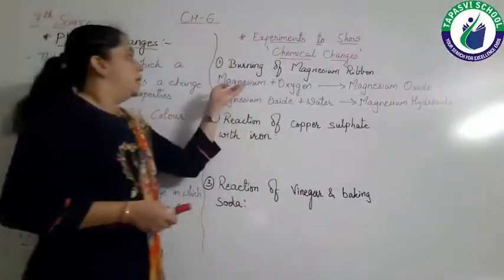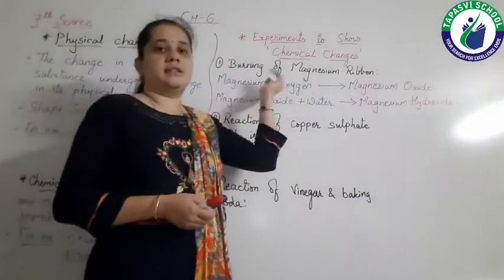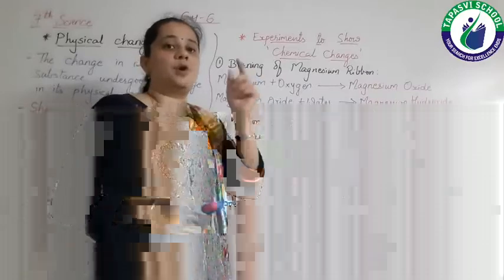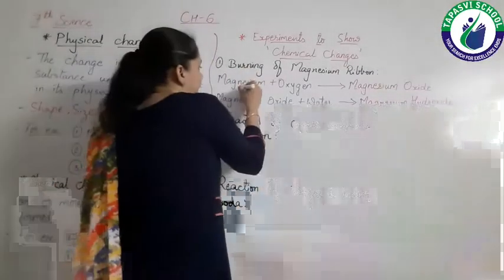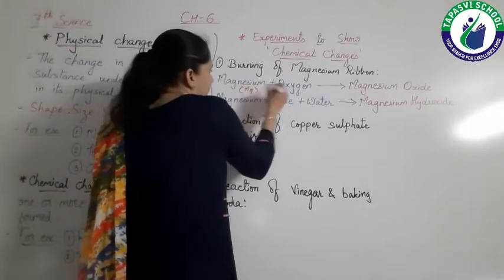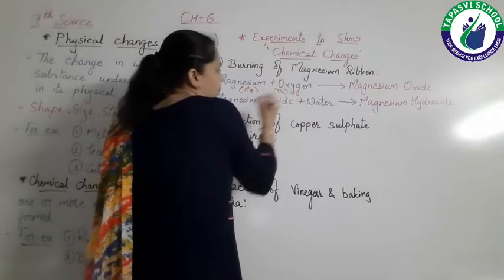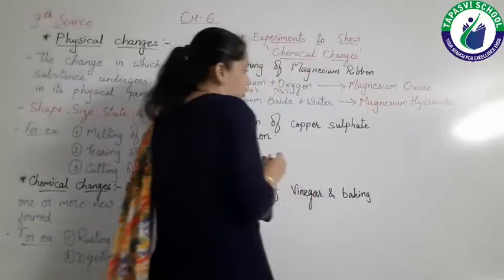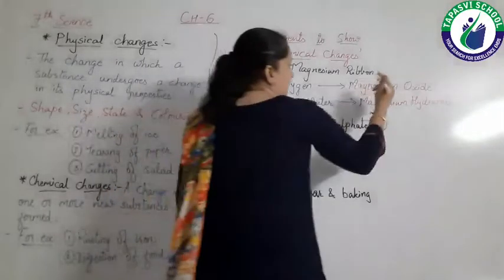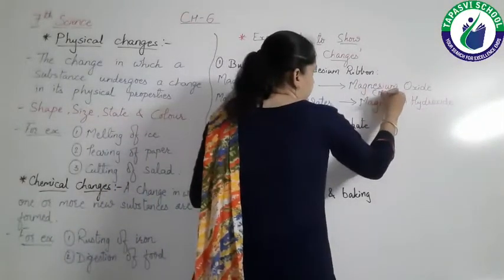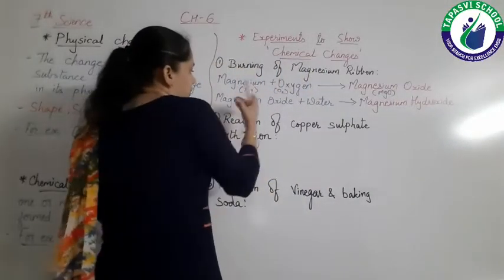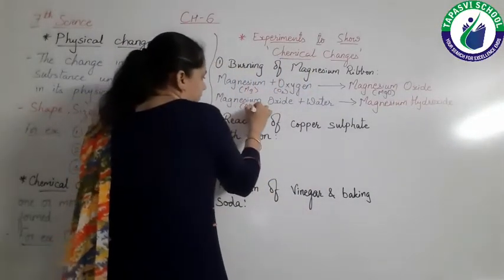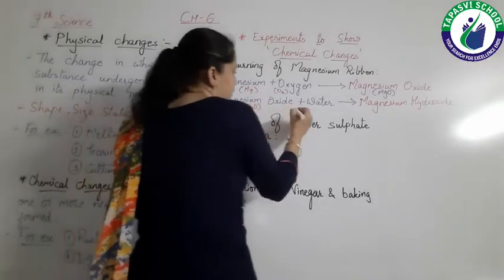So magnesium plus oxygen. The symbol of magnesium is Mg. So here I can write Mg plus O2. It will give magnesium oxide, that is MgO, right? And magnesium oxide, MgO, plus water.